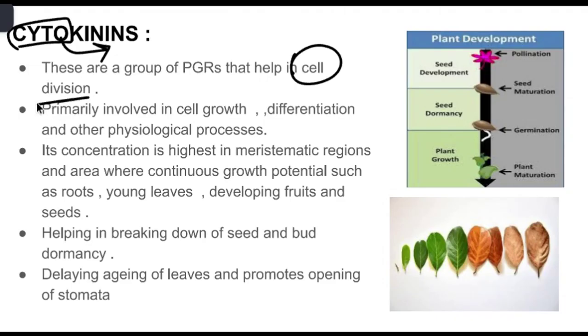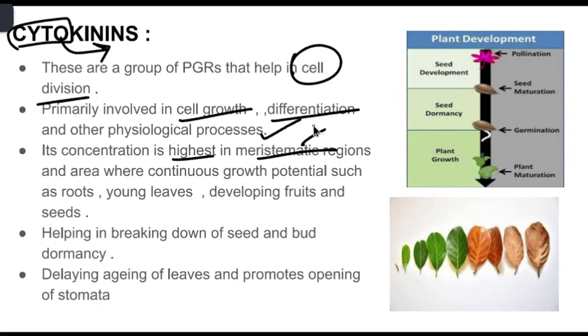So when cell division is increased, what happens? The cell size is getting increased, right? So primarily it is involved in cell growth, differentiation, like what function the cell needs to perform, and other physiological processes. So its concentration is highest in the meristematic region. Why are we saying that cytokinins have highest concentration in the meristematic zone?